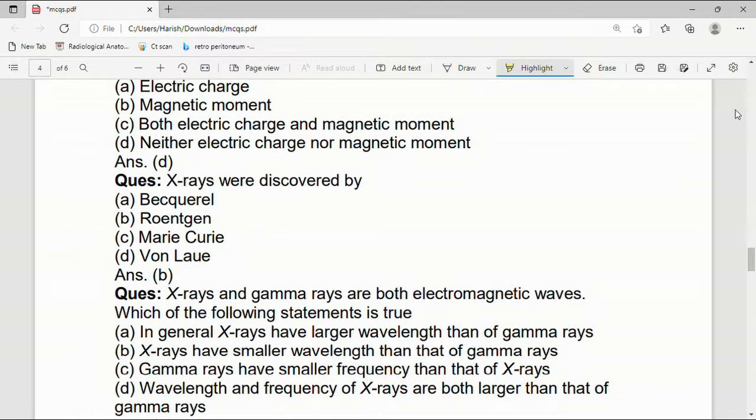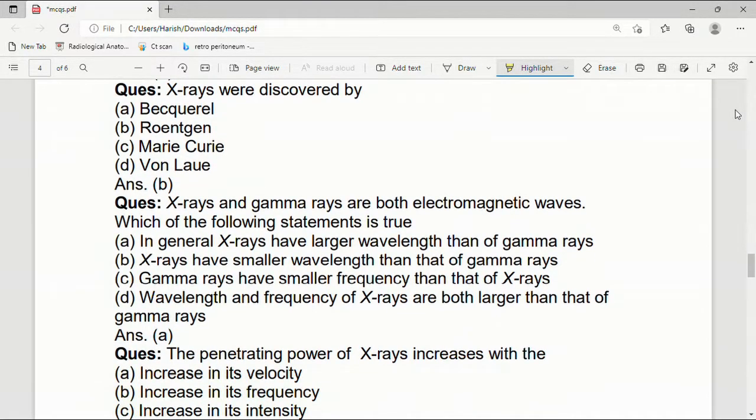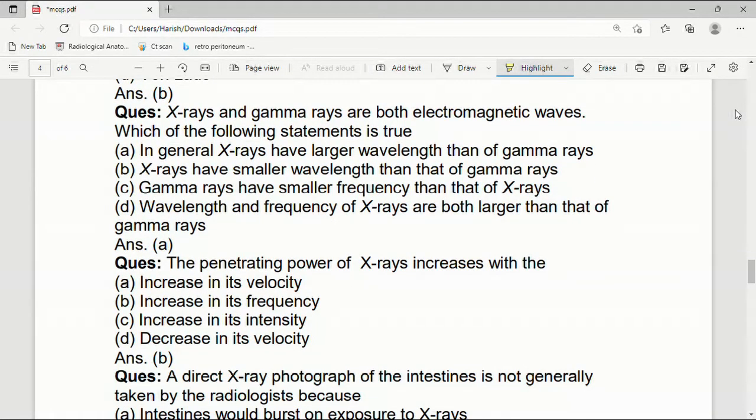X-rays were discovered by Becquerel, Roentgen, Marie Curie or von Laue. Answer is Roentgen. W.C. Roentgen. X-rays and gamma rays are both electromagnetic waves. Which of the following statements is true? In general, X-rays have larger wavelength than gamma rays. X-rays have smaller wavelength than gamma rays. Gamma rays have smaller frequency than X-rays. Wavelength and frequency of X-rays are both larger than that of gamma rays. Answer is A. In general, X-rays have larger wavelength than gamma rays.